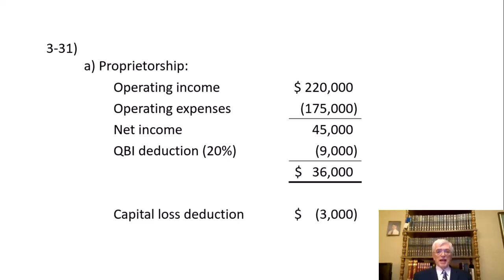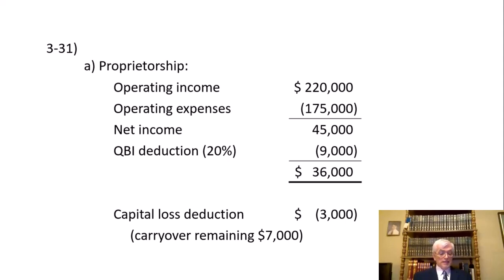Roger will also get a capital loss deduction of $3,000, and the other $7,000 will be carried forward. That's for a proprietorship, where it's going to show up on your individual tax return, the business income on Schedule C, the capital loss on Schedule D, but you will be able to deduct $3,000.